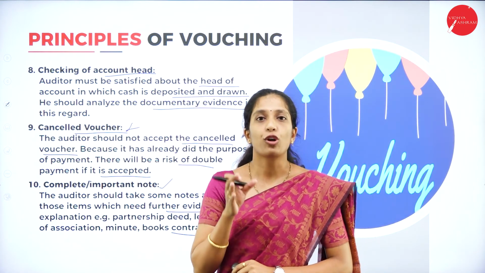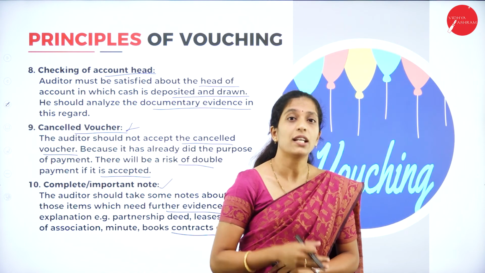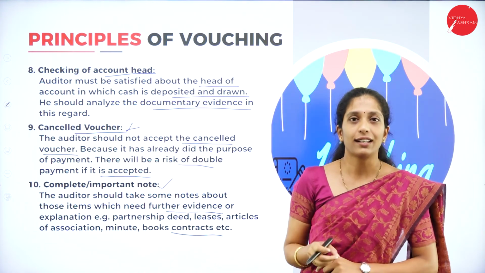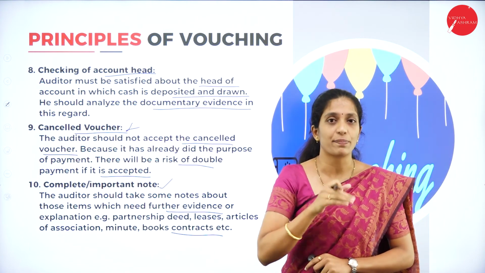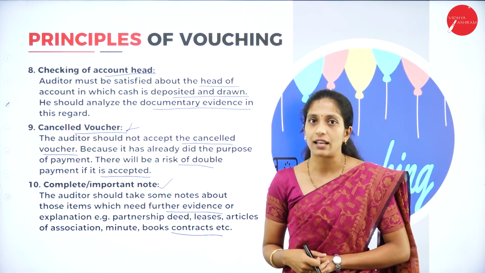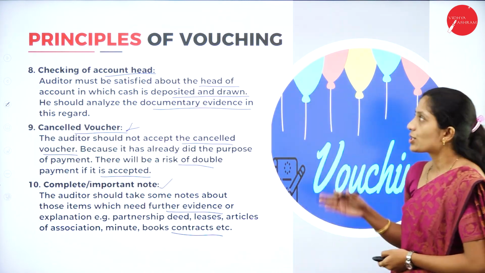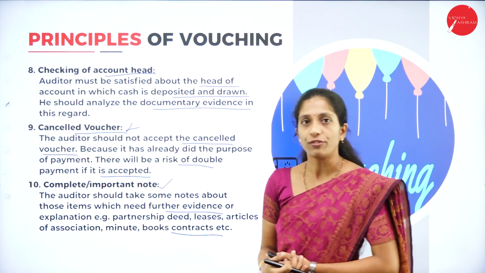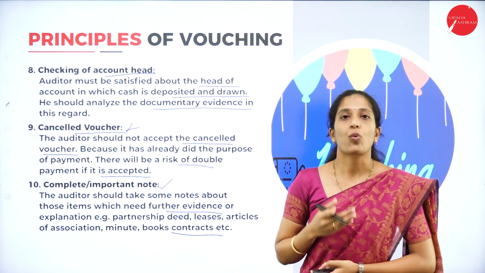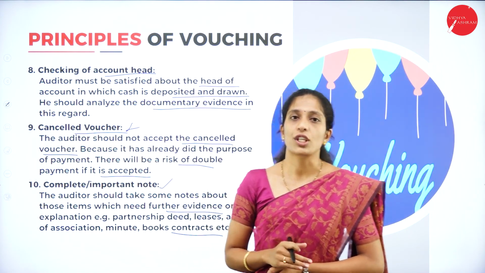For example, if a voucher does not give complete information about a particular transaction, in that situation the auditor may ask for another type of voucher in support of that transaction. In the sense, further explanation as well as clarification can be asked by the auditor from the organization. So this is all about the principles of vouching. We have discussed how vouching has to be done and the points that must be remembered by an auditor during the vouching process.